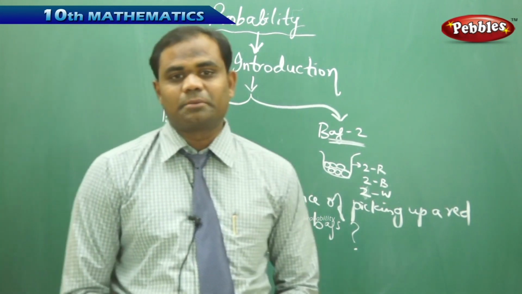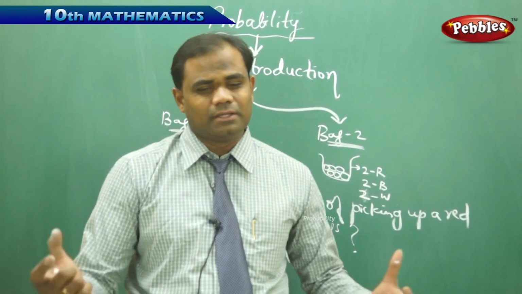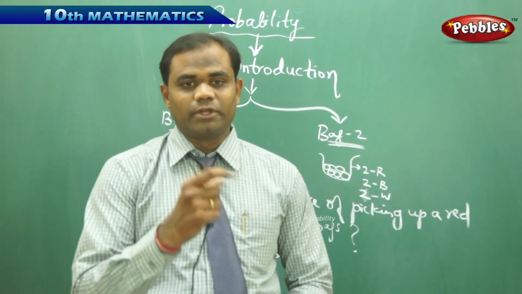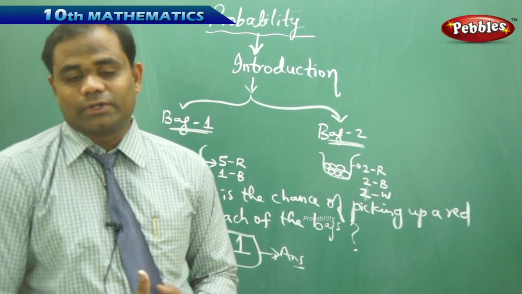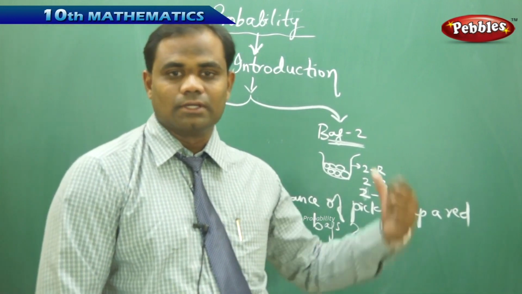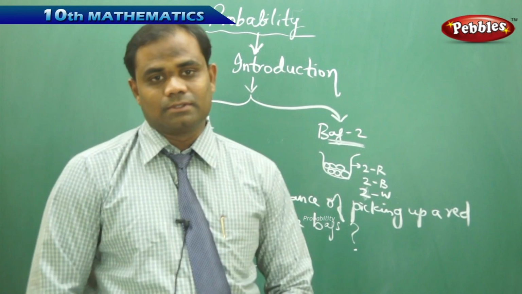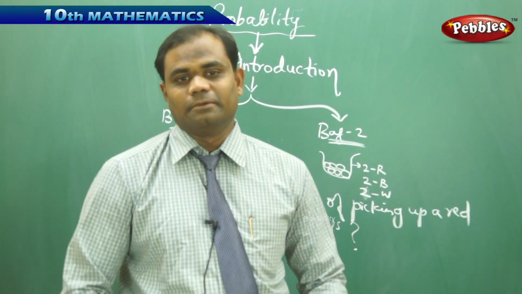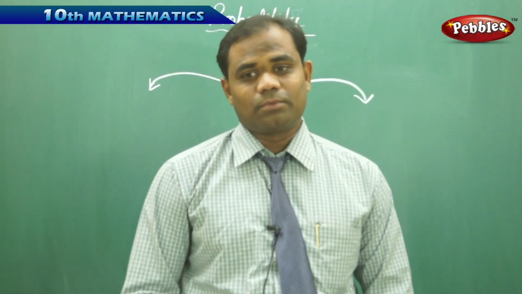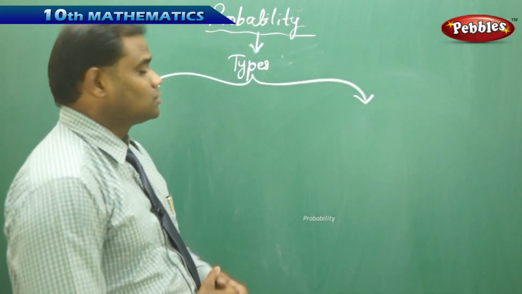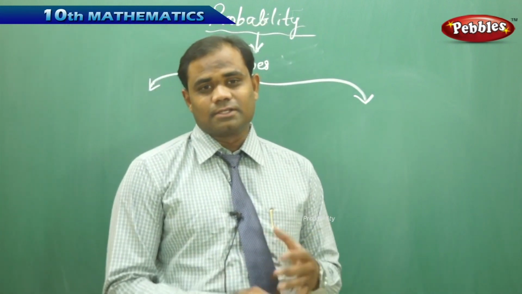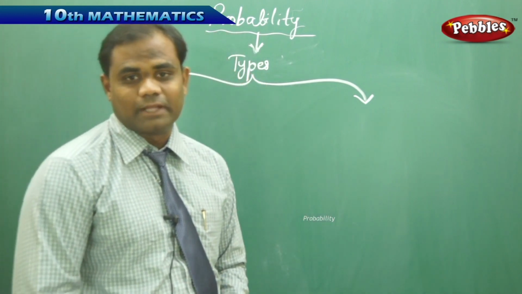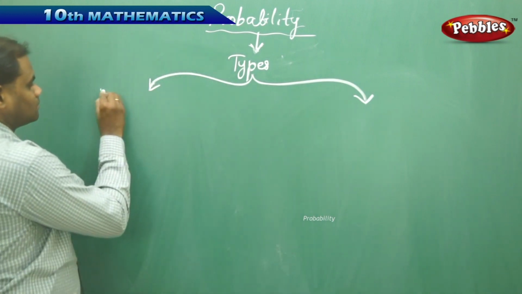So this is how we understand probability in daily life connected with many problems. But what is the exact definition or the exact formula through which we can identify the probability or chance of happening and not happening in real life situational problems is what we are going to discuss in this session. Probability connected with the formulae. Now let's see the types of probability. Here we have 2 different types of probability: the experimental probability and the theoretical probability.